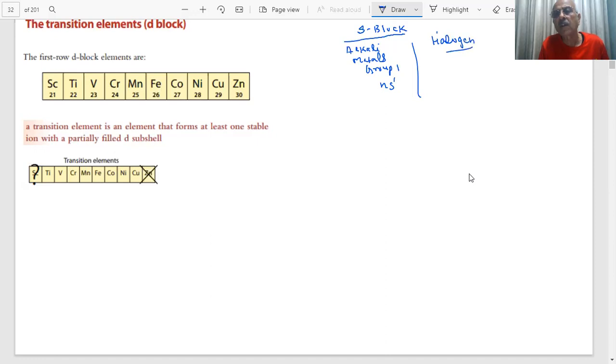They were in the P block elements: halogens, X, fluorine, chlorine, bromine, iodine. The general valence electron configuration was represented by these, students. The general outermost valence shell electron configuration, right? Now I'm talking of D block elements.